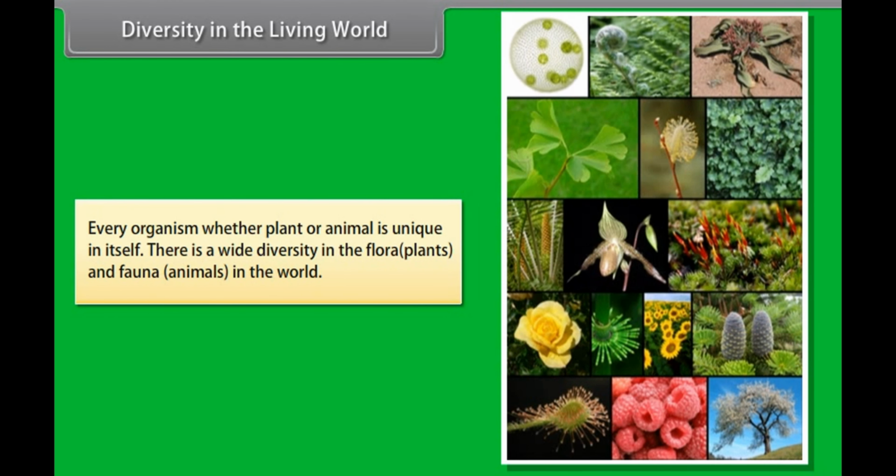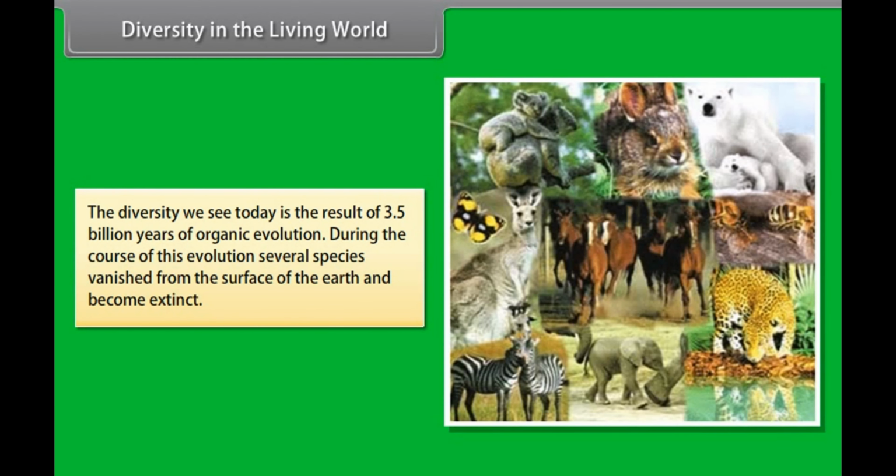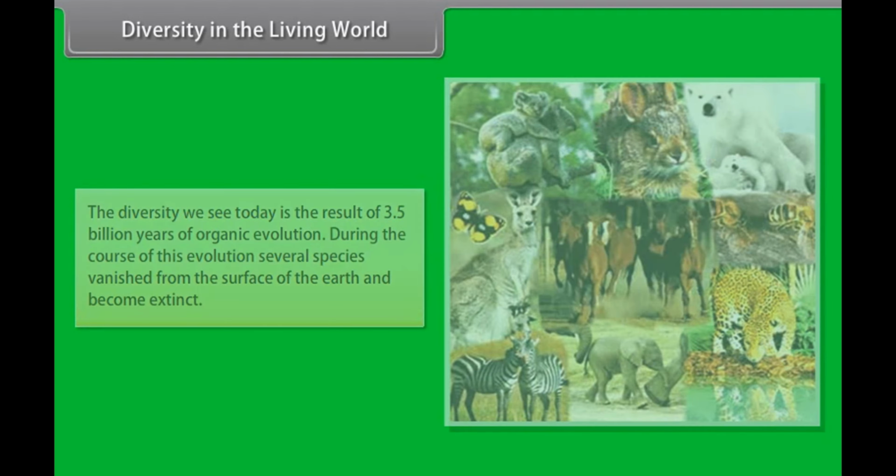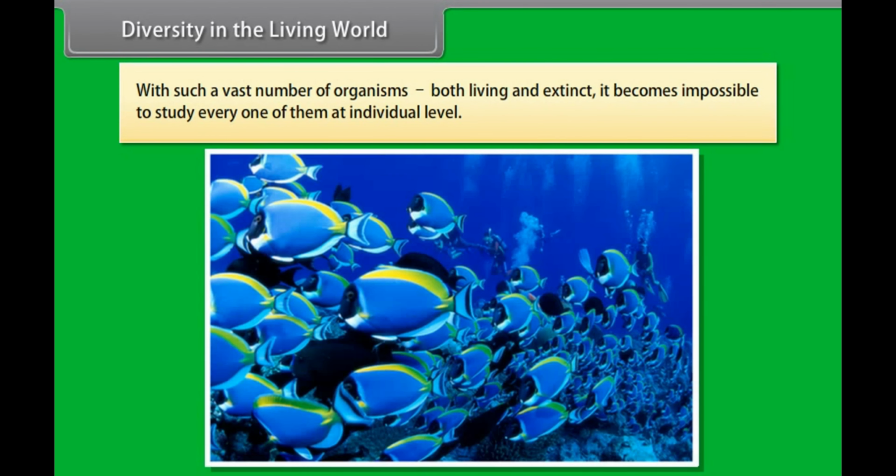Every organism, whether plant or animal, is unique in itself. There is a wide diversity in the flora, plants, and fauna, animals, in the world. The diversity we see today is the result of 3.5 billion years of organic evolution. During the course of this evolution, several species vanished from the surface of the earth and became extinct. With such a vast number of organisms, both living and extinct, it becomes impossible to study every one of them